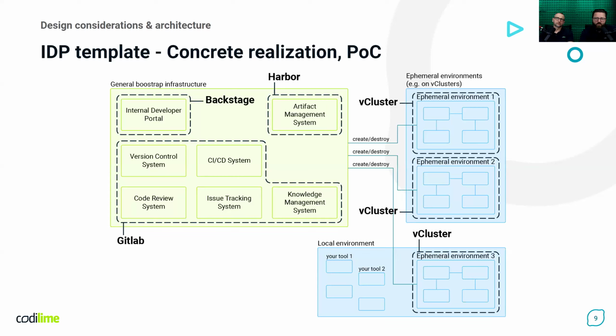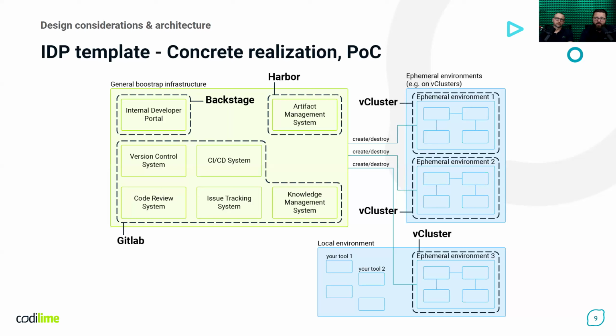We also use Harbor for artifact management, as it can be used as a container registry or container cache. And we use Backstage as the internal developer portal, which is the user-friendly front door, the single point of access for developers to discover, learn, and interact with the functionality available in the IDP.